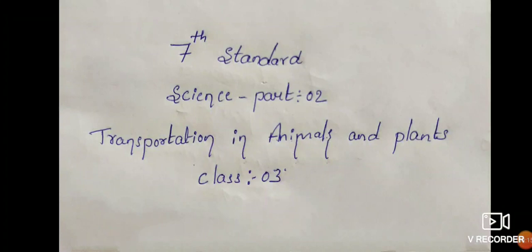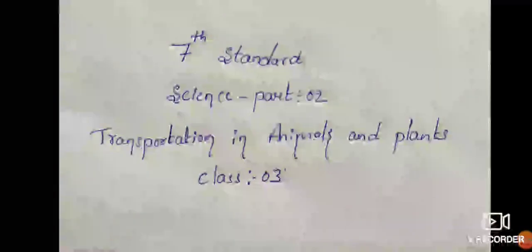In the previous class, we learned about the circulatory system. In the human body, there is a closed circulatory system, and in some animals there is an open circulatory system. We also studied that the heart consists of four chambers: two auricles and two ventricles.